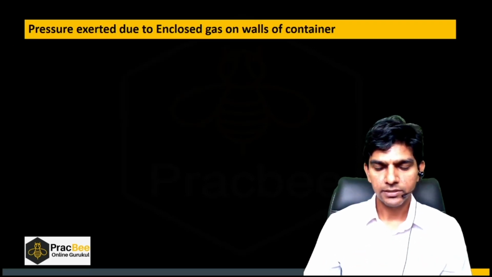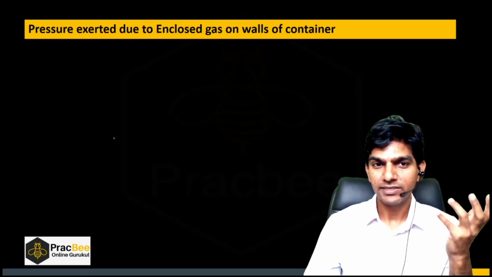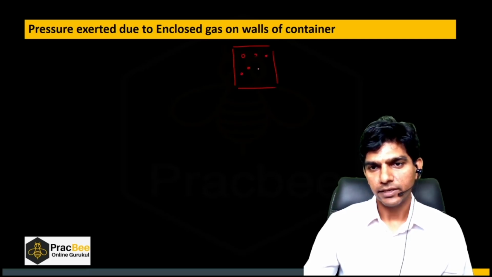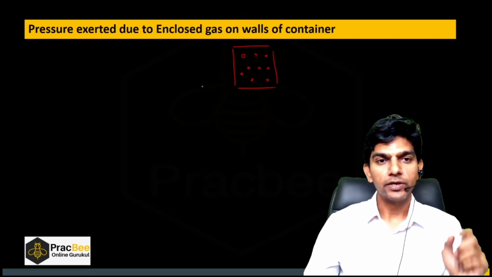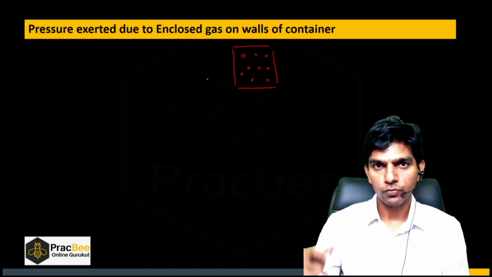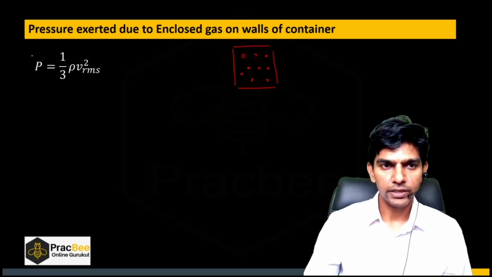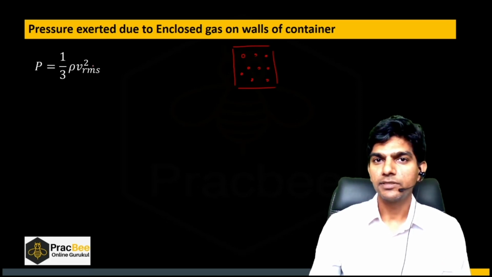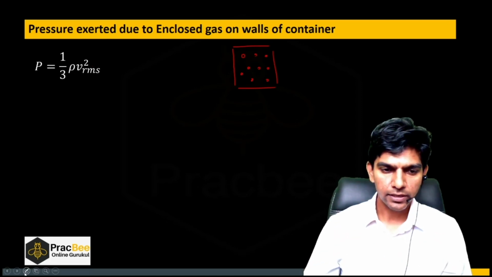Okay, right. So now let us see some important formulas. Let us see what is the pressure. Suppose there is a vessel and it encloses some gas. Now what is the pressure exerted by the molecules of this gas on the wall? That pressure will be given by this formula, where rho is the density of the gas and Vrms is the RMS speed. Now what is RMS speed?